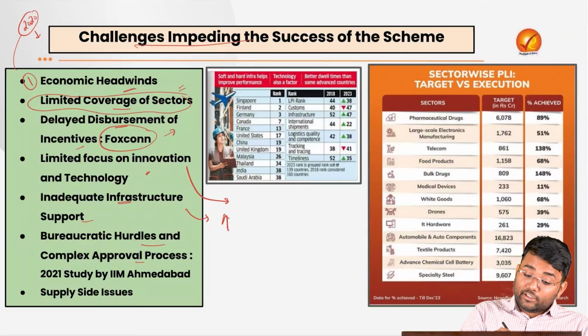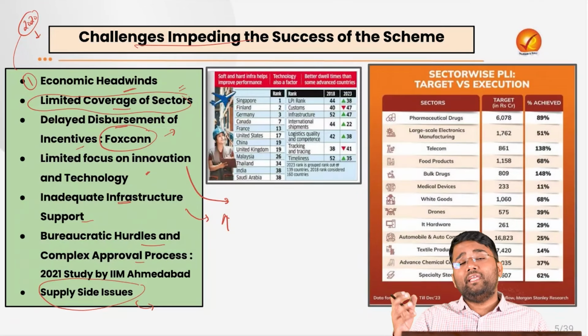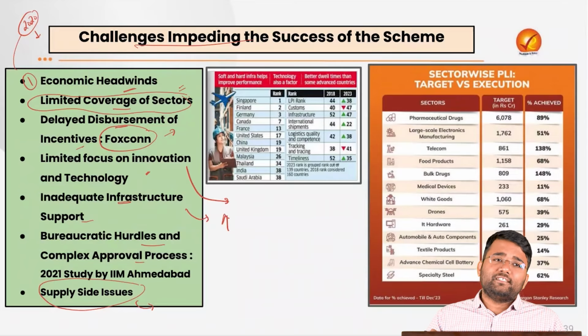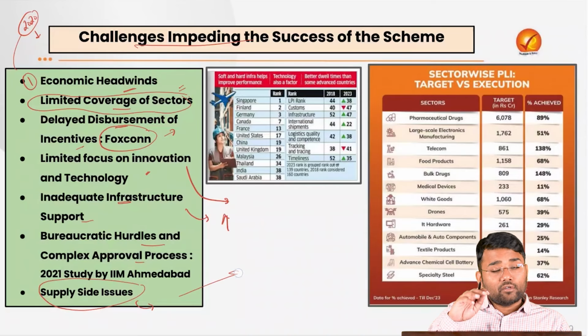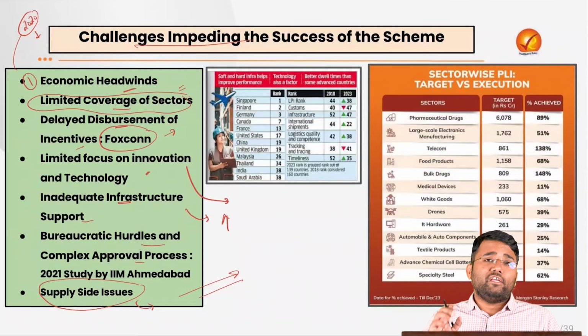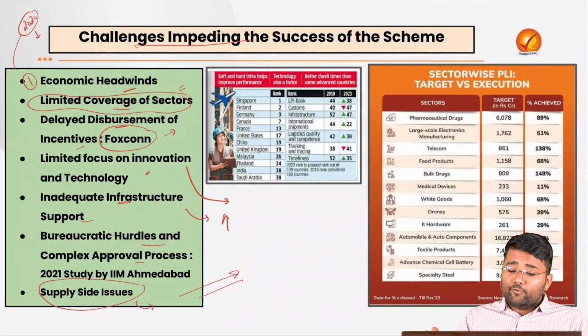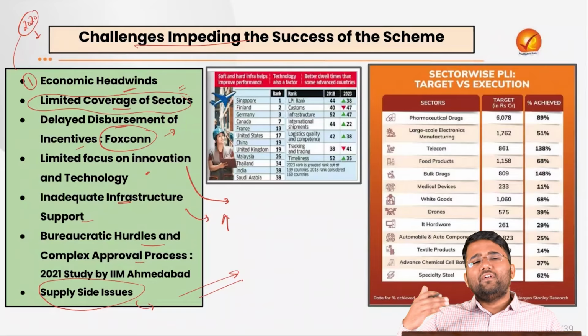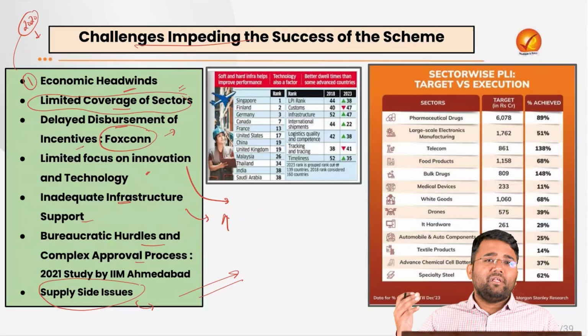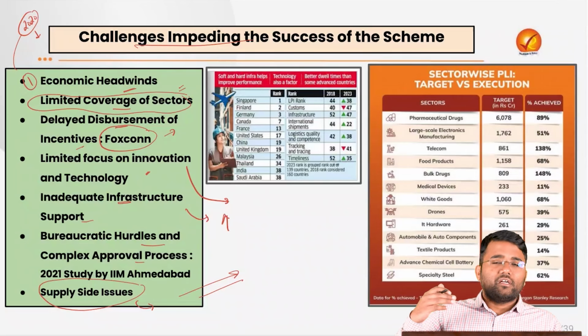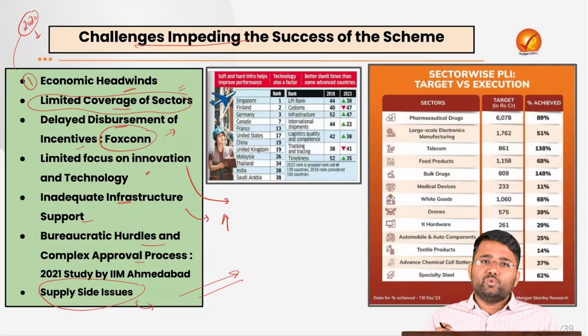Also, there were supply side issues, such as inconsistent supply of raw materials. For example, in the food processing sector, incessant rainfall and the climate change that is happening create complexity for the consistent supply of raw materials. Also, there are certain sectors that benefited a lot, like mobile manufacturing, but certain sectors could not take major benefits because of lack of proper technological advancement and other issues related to the economic headwinds and disruptions they kept facing after the launch of the scheme.